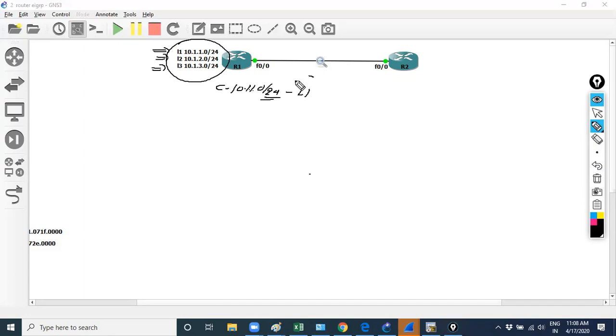Loopback 1. And when I enable the EIGRP process over here, I will advertise it like this. Clear to you guys?